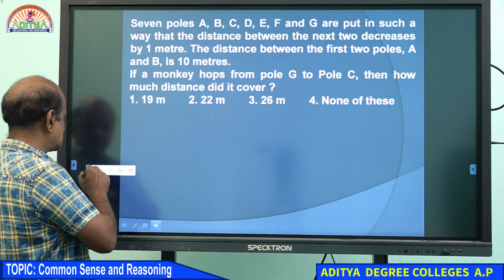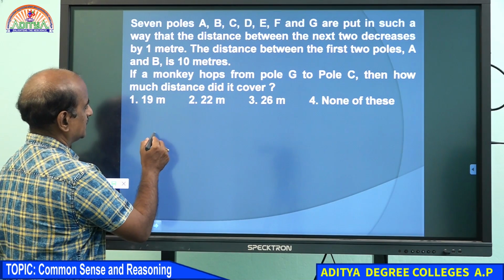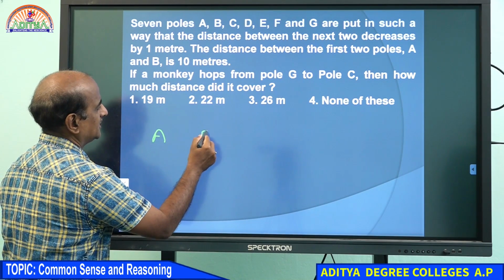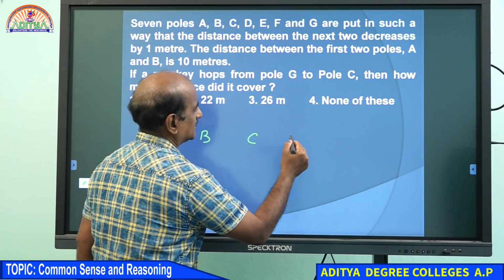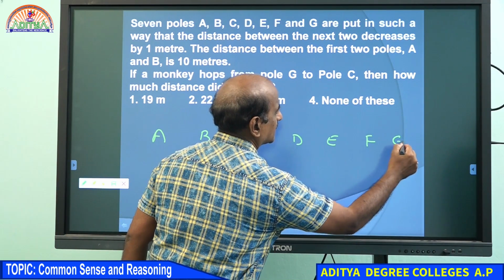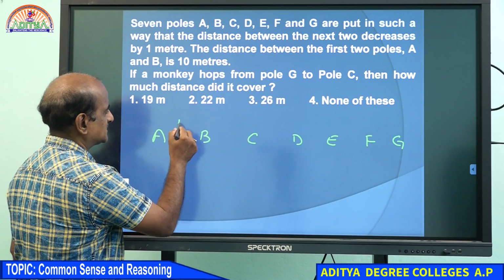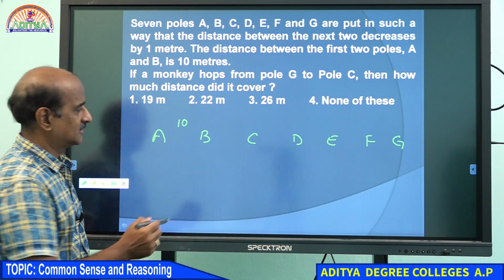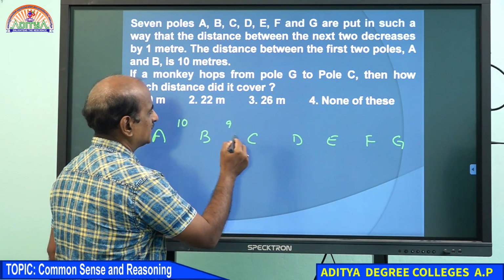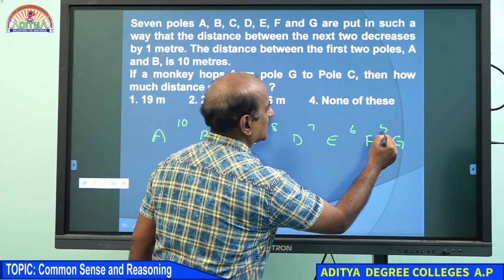Come on, student. Yes, a simple diagram is enough for you to explain this question. A, B, C, D, E, F and this is G. What is given is that the distance between A and B is 10 and slowly it decreases by 1 meter: 9, 8, 7, 6 and 5.